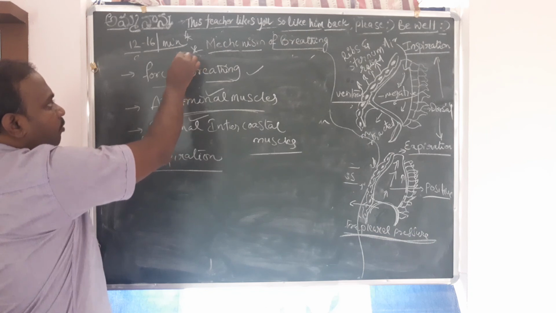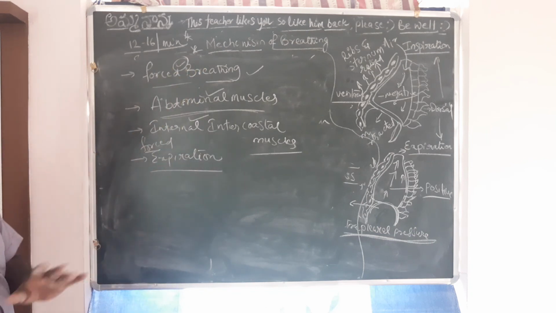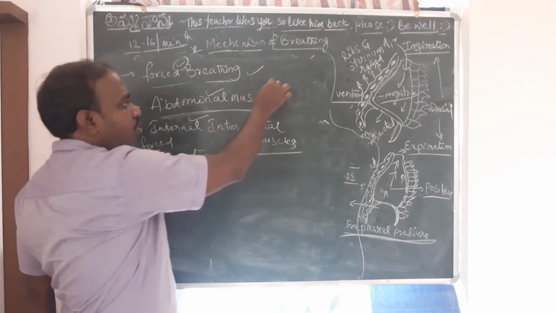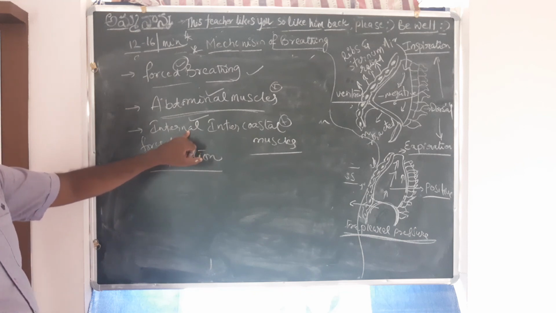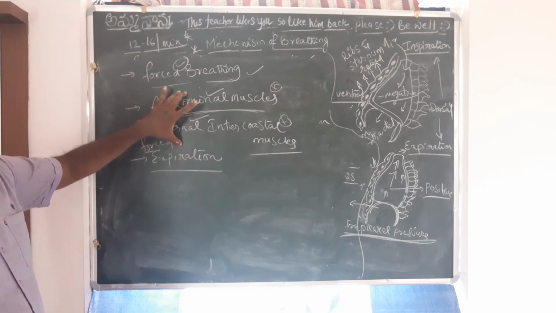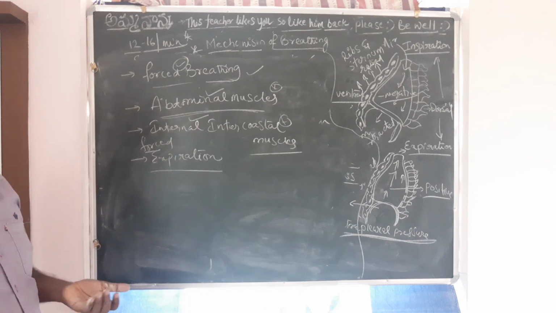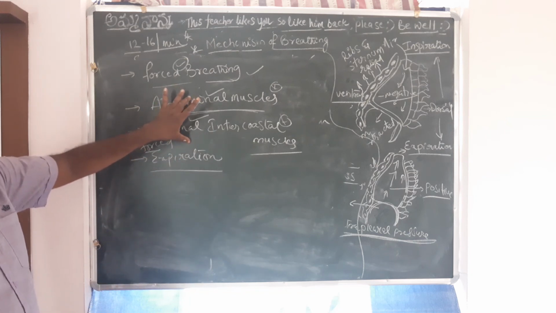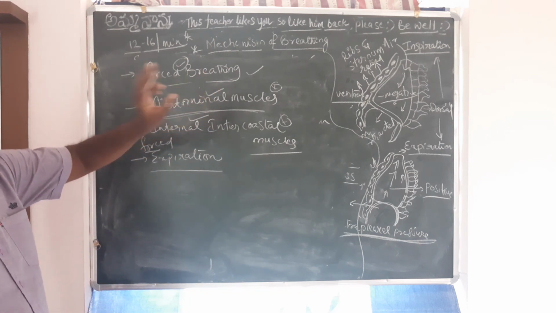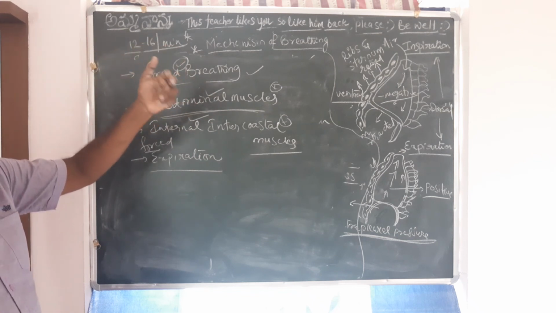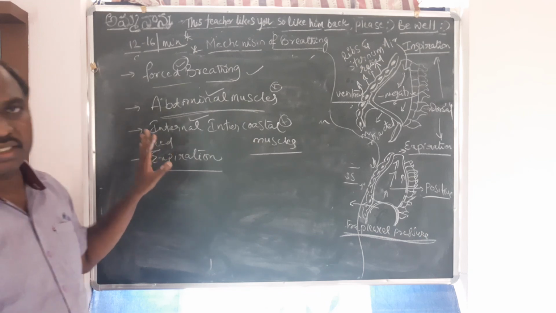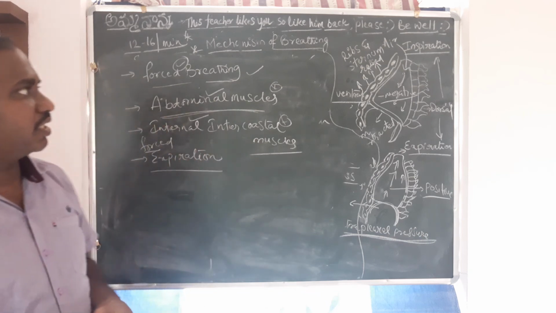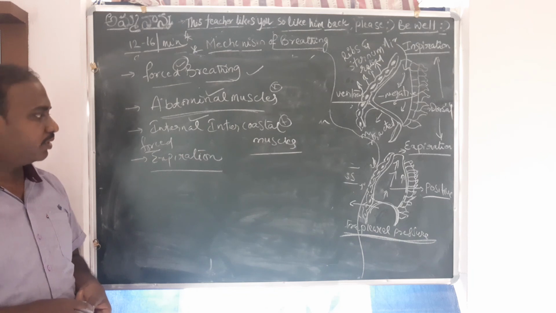So that is the case with the forced breathing, and all you need to remember for our purposes is these 2 muscles, that is abdominal muscles and internal intercostal muscles, and these don't have any role in the normal breathing process. Those 2 muscles that we have discussed, the phrenic muscles and external intercostal muscles, have a very important role in the breathing process. Okay, so that is the end of the lesson for today. Thank you.